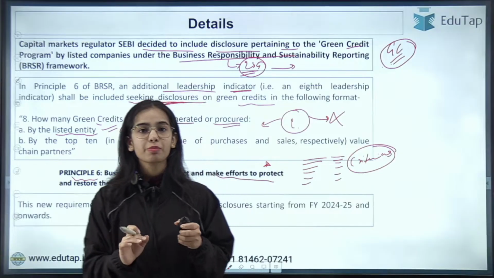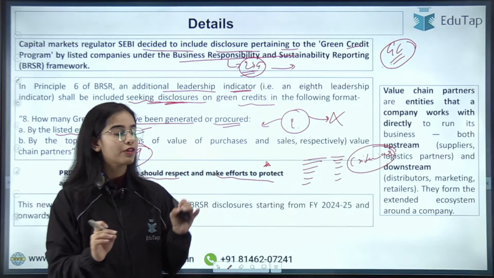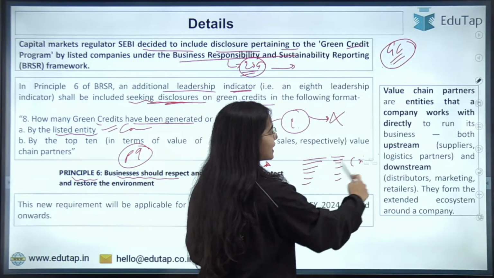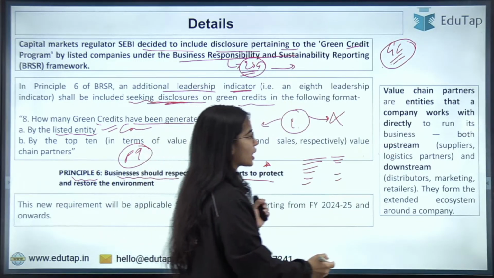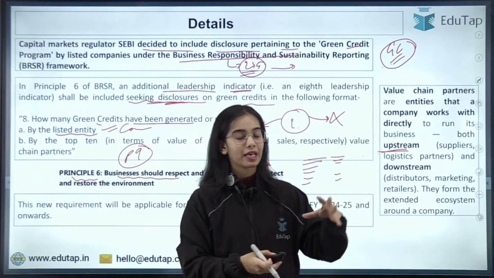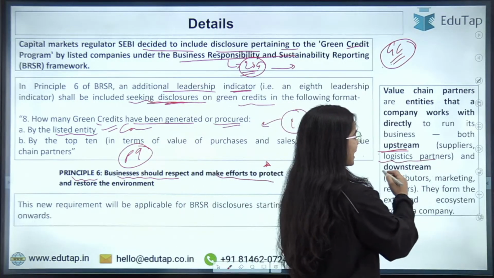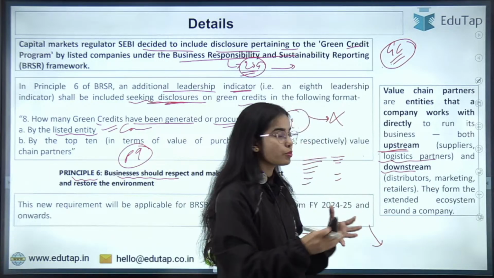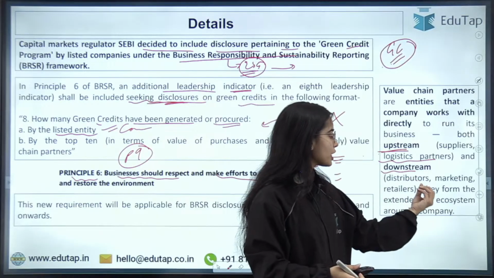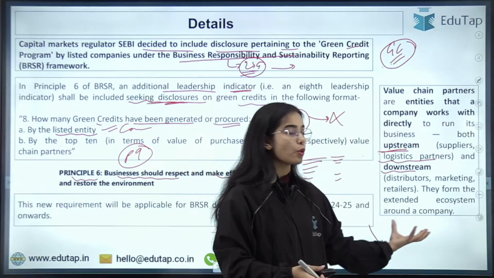Okay, so value chain partners, I hope you have understood. Basically, value chain partners are the entities that a company works with directly to run its business. Upstream are the suppliers of raw materials and logistics partners, and downstream are the distributors, marketing channels, and the retailers or wholesalers. They form the extended ecosystem around the company.